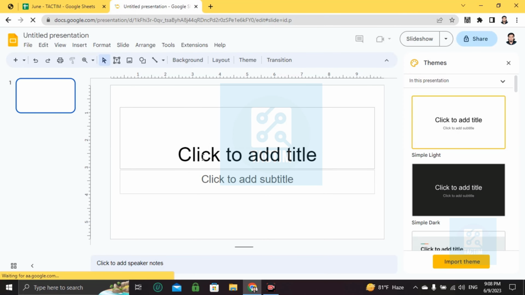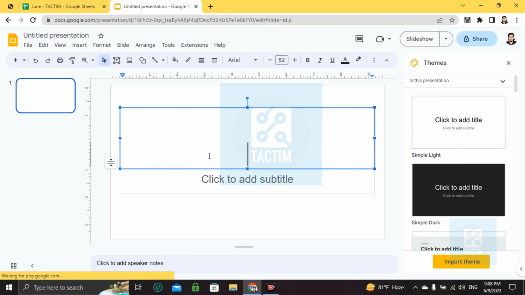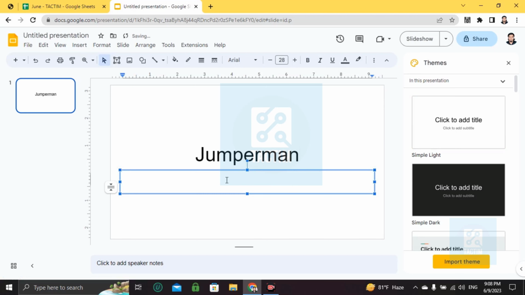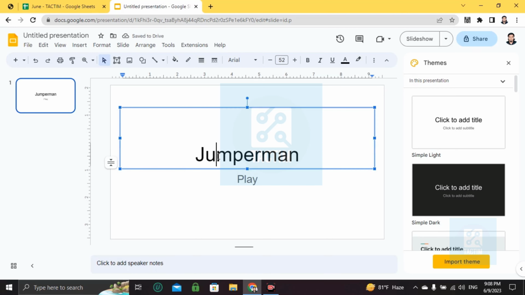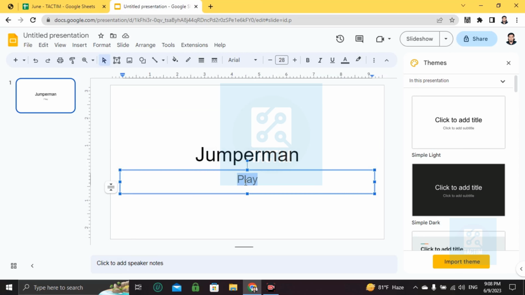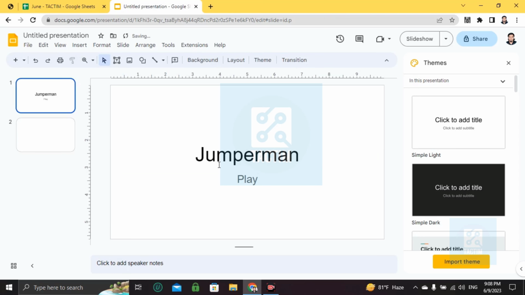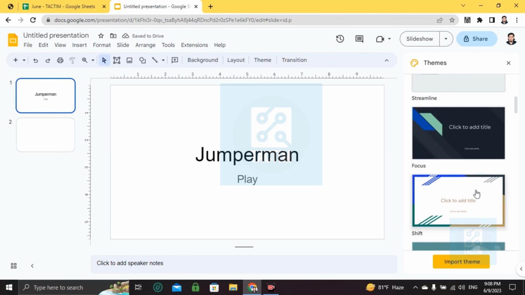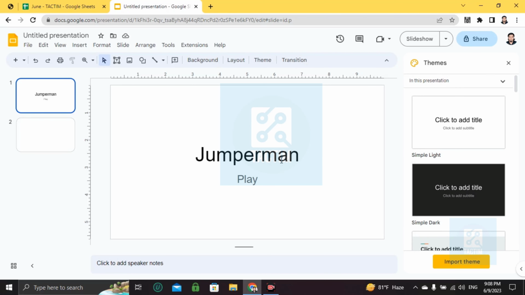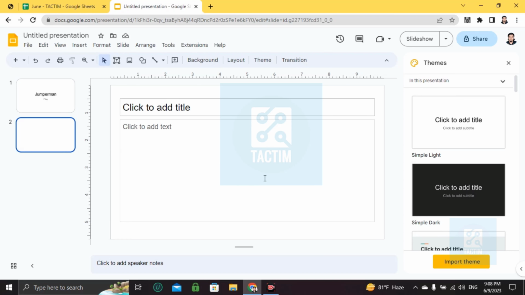Now, if you want to make a game, let's choose the game name Jumperman. And here you can write how to play or play. Okay, so this will be our first look. The game name is Jumperman, and if you click on this play button, it will start playing. So I'm going to the second page. You can customize this page by clicking on any custom theme, but I'm choosing to remain with this.